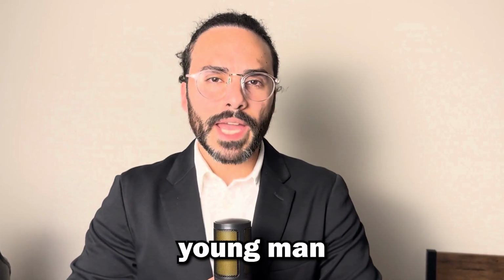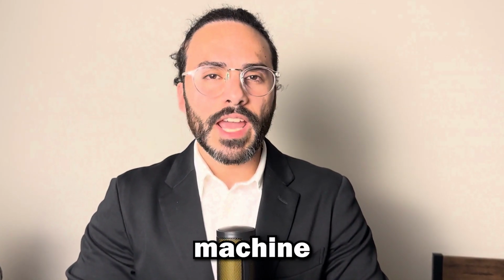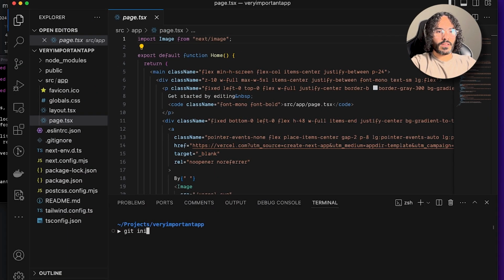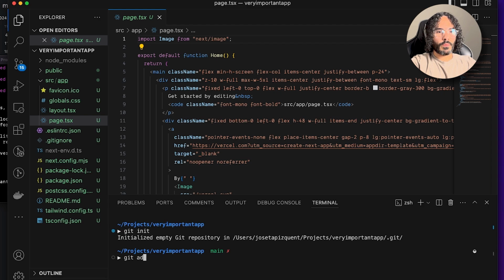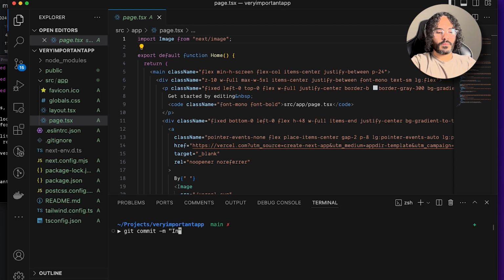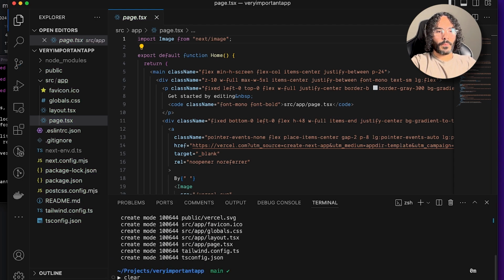Let's see how this young man actually uses Git on his machine, and let's note the steps he takes. Okay, let's initialize this, git init, and let's commit this. Let's add to staging and commit it. Initial commit. And there we go.